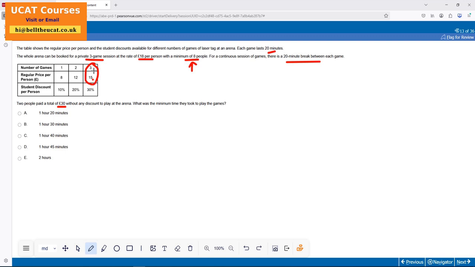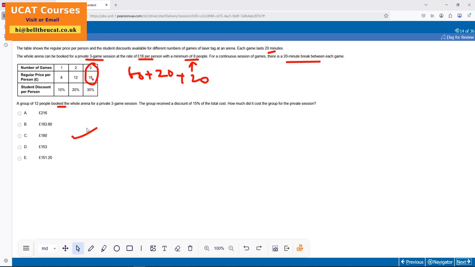What was the minimum time? 3 games. Each game is 20 minutes. So 3 games is 20 plus 20 plus 20, do I have 60? Then they've got a 20-minute break between first and second, and a 20-minute break. So 100 minutes: 60 plus 20 plus 20, 100 minutes. There we go. Option C. Boom. There we go. So that was my answer.